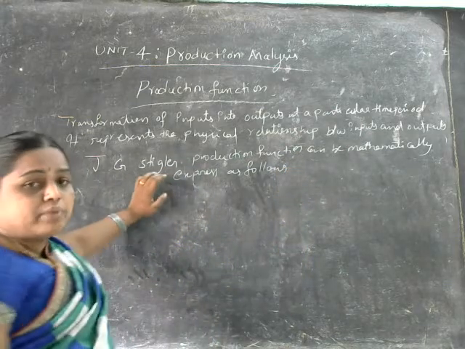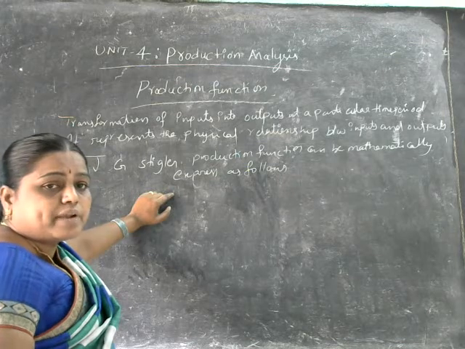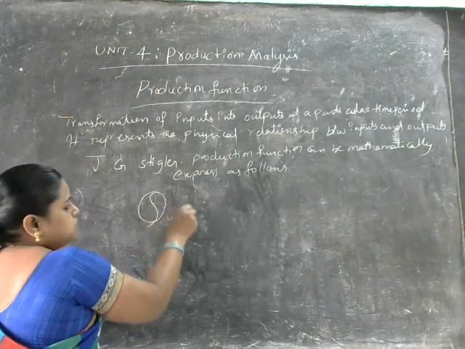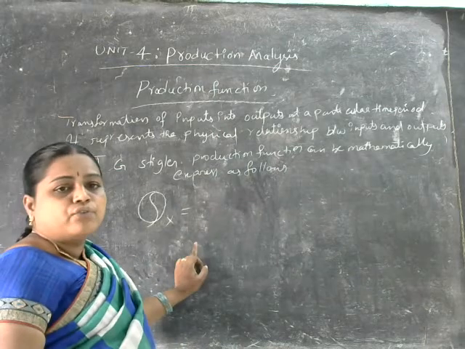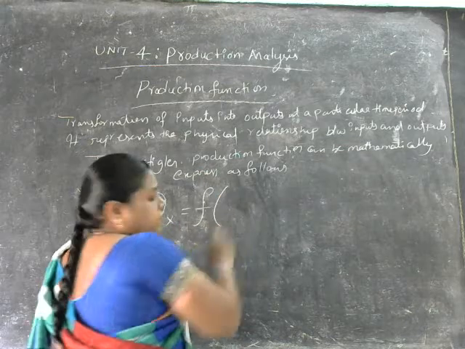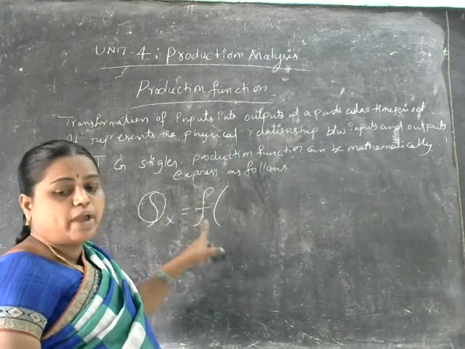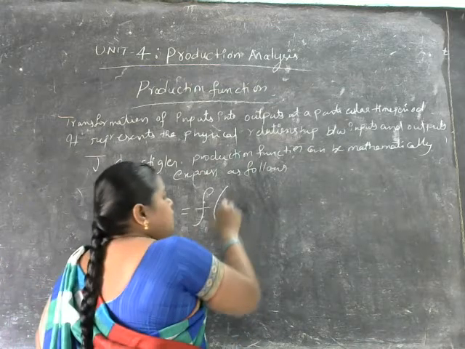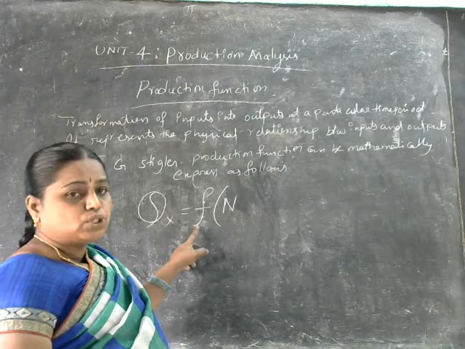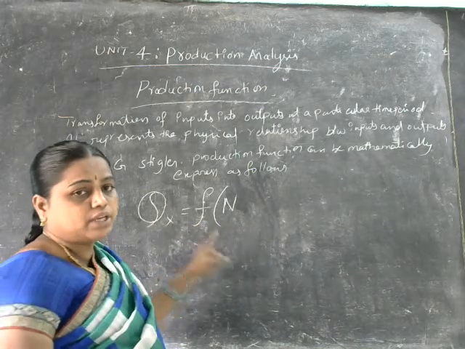Production function can be mathematically expressed as follows. So how are we going to write the production function? Q of x is equal to f, and f means what here? Functional relationship. Q of x is equal to f of factors of production. It shows the quantity of output is equal to a functional relationship with the factors of production.